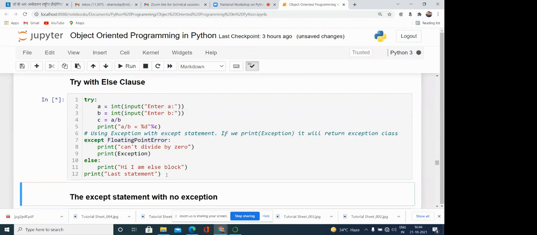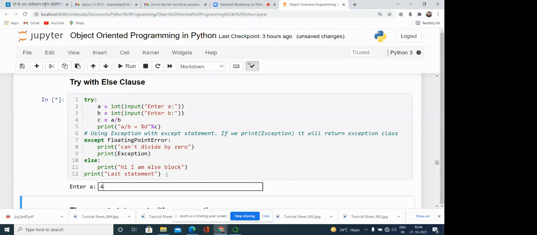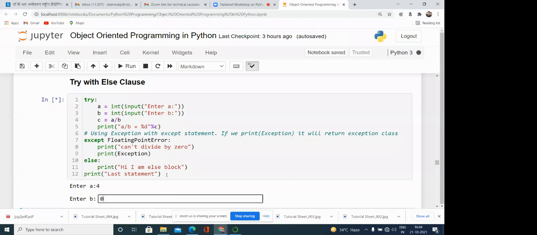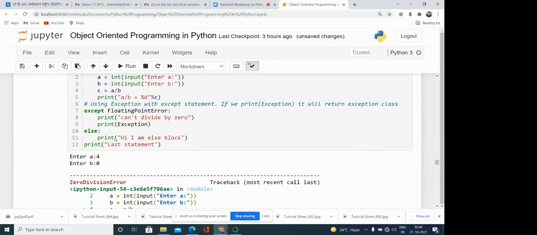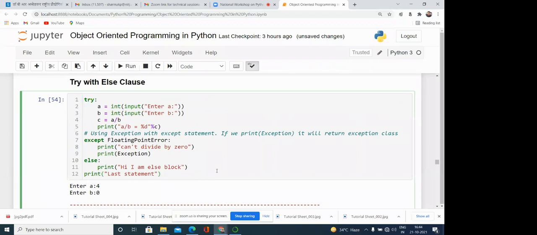So if we write it like this, it means the exception is generated by the code, even though we have written the try and except block, but it is not handled. But even after that, if we want to write something that should be executed,